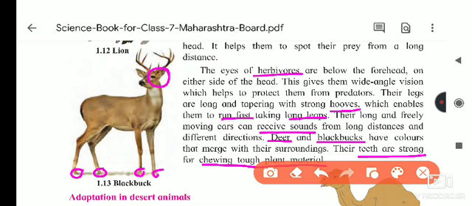First of all, their eyes are below the forehead, on either side, for wide angle vision. The legs are long and tapering, and they have hooves. Then they have long and freely moving ears, and that's why they can capture sound from a long distance. And their teeth are very strong for chewing the tough plant material. So these adaptations are seen in the herbivores.